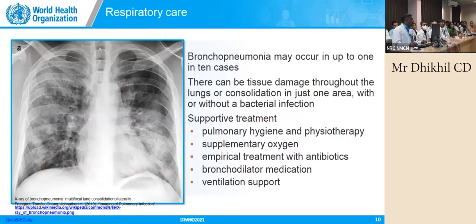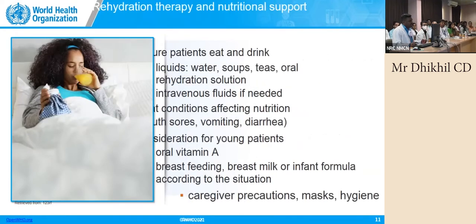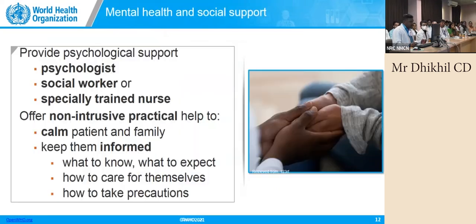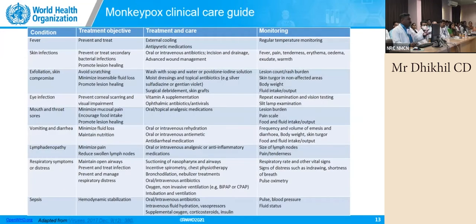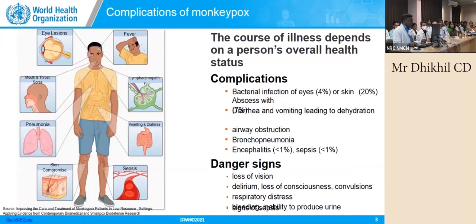Respiratory care: this can lead to bronchopneumonia also, which can cause all the problems and respiratory failure, and eventually lead to ventilatory care and death. So you have to take care of this. Rehydration therapy, as I told you, and nutrition support will also be very much needed. Mental health and social support, and this you can check on the WHO site. What specific drugs you can give is already described by them. I'm not going to read it out here, but this is how it moves on.